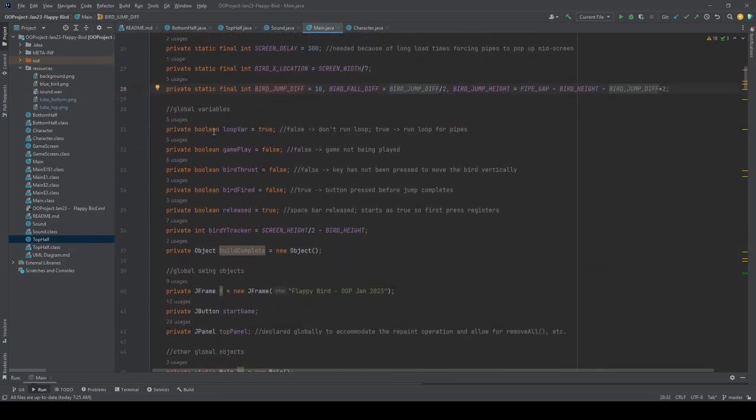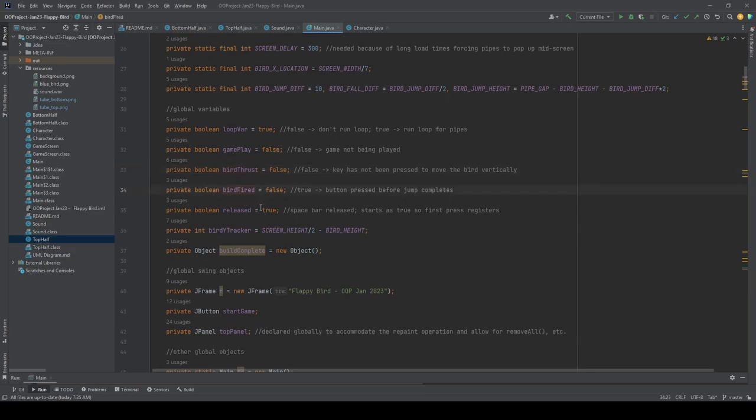We also have a few Boolean variables that need to be declared, such as the loop var, which declares whether the loop is being run for the pipes. We also have the gameplay variable, which declares whether the game is being played or not. We have the bird thrust variable, which declares whether or not the key has been pressed for the bird to jump vertically.